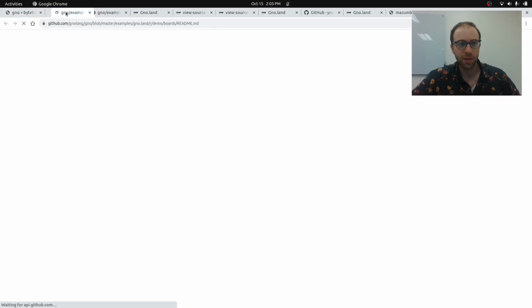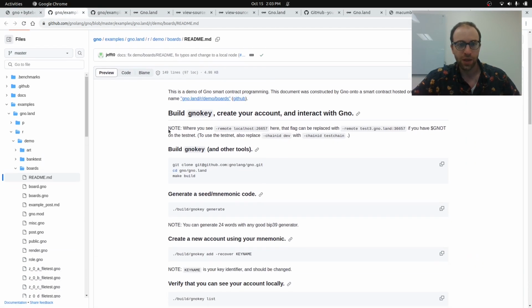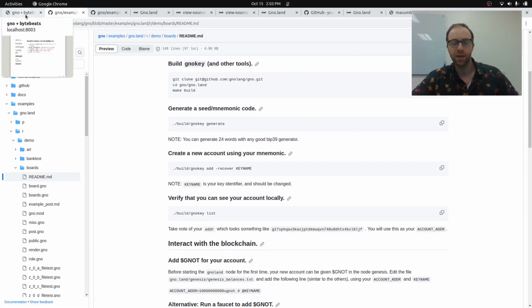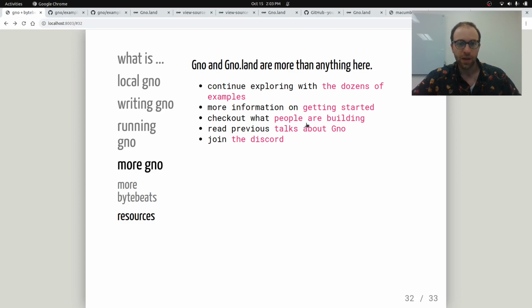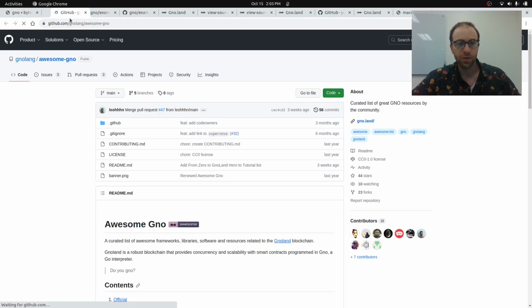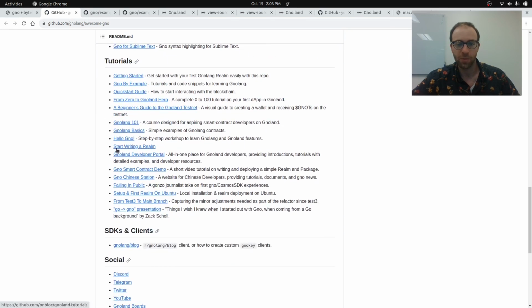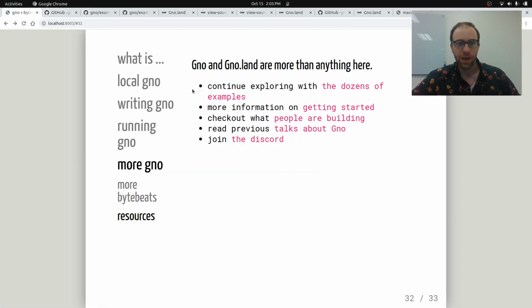And some up-to-date information on getting started is here too. This is on the README in the repo, and it'll stay up to date versus this presentation, which might go out of date as the months go on. Check out the awesome Gno as well. This has a lot of great resources and a lot of cool things that people are building with Gno. And check out the other talks and definitely join the Discord. That's the best place to ask questions.